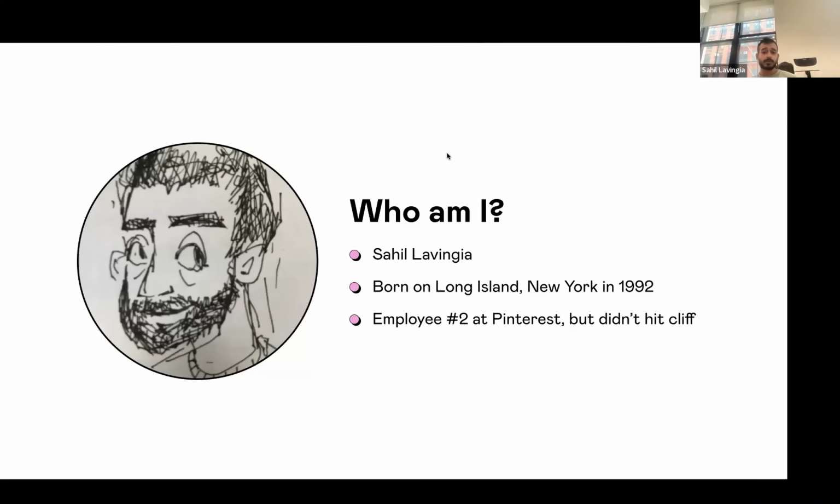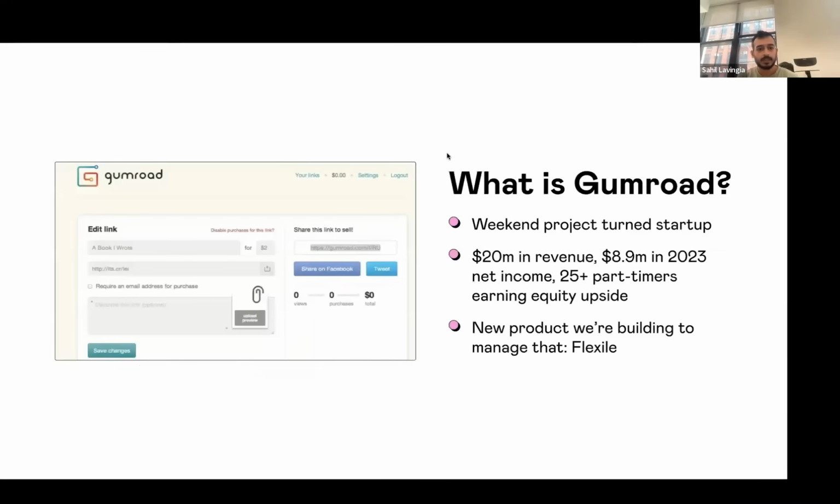And then before Gumroad, I was employee number 2 at Pinterest, but I did not hit my cliff. I designed and built Pinterest for iPhone, but I ended up getting laid off 9 months in, didn't hit my 1-year cliff, didn't vest any equity. And that will come up later in terms of why I am building this thing called Flexile and why I think it's so awesome. So what is Gumroad?